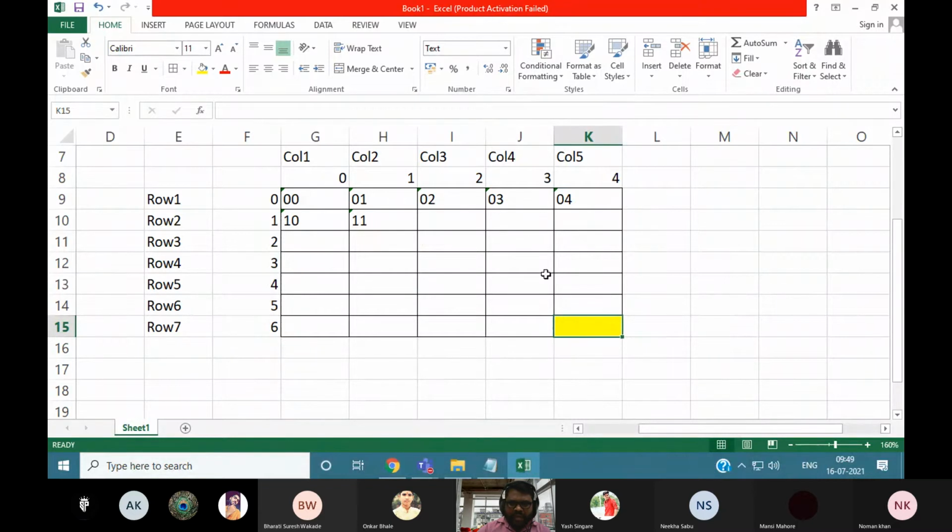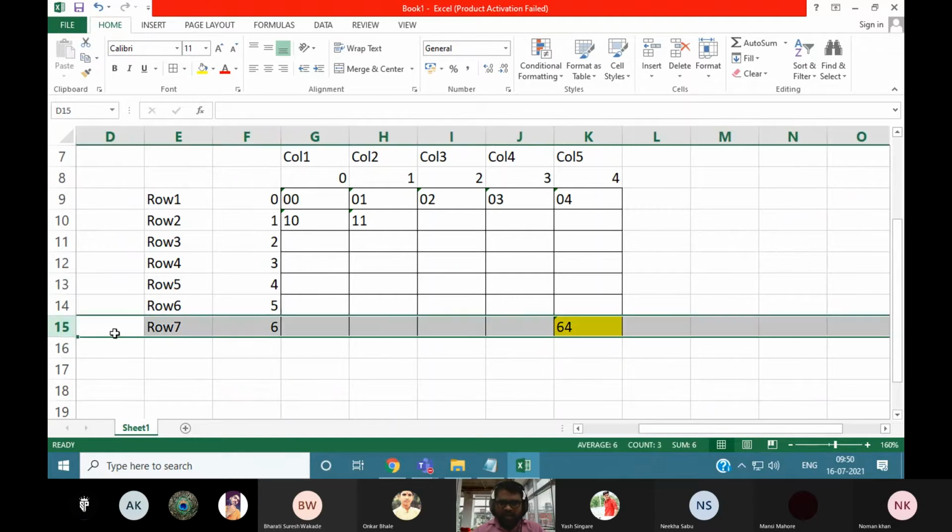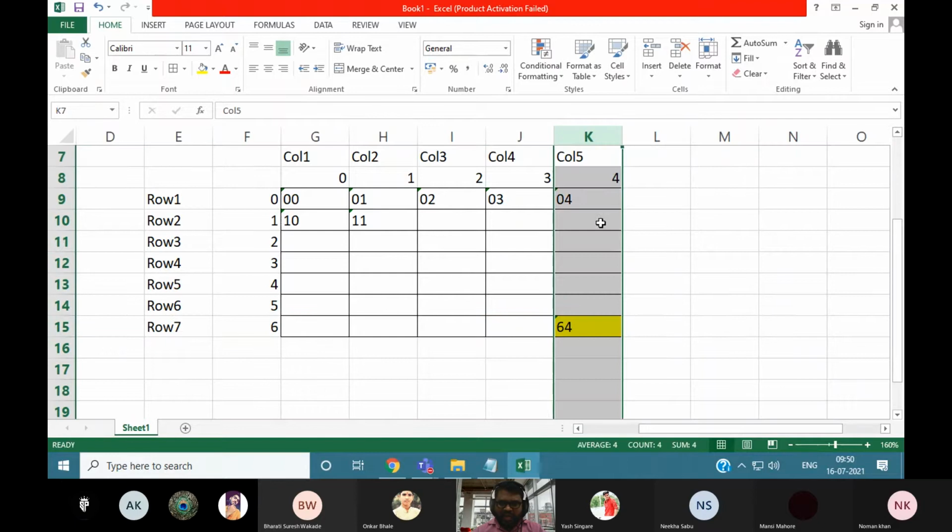समजतंय का? इंडेक्स जर मॅट्रिक्स जर असेल आपल्याला, so when you want to access the matrix element, at the time we need to use the index value for each element. Okay, so here, what will be the index value for this number? So 6, 4. Correct. Yes, exactly. Okay, so 6, 4, right? Or we can say 6, 4 also, no issue. So the first value indicates the row and the second value indicates the column.